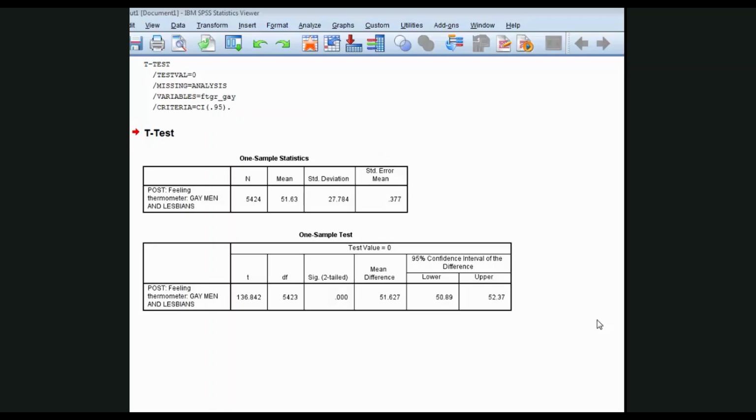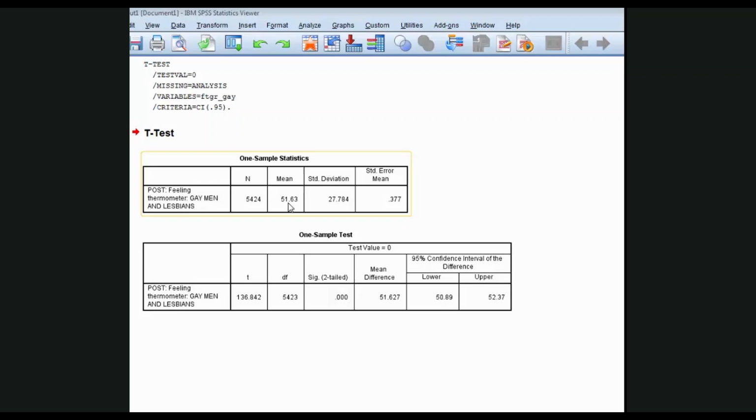I have an example here already. I've run this example from the NES 2012 data set. This shows the sample mean of a feeling thermometer variable. It's the FTGR_gay feeling thermometer, that is to say respondents' ratings of gays and lesbians. Overall, respondents rated this group at 51.63.